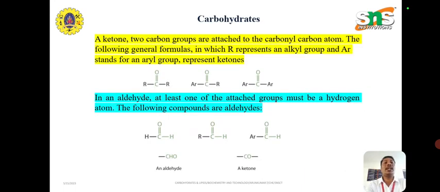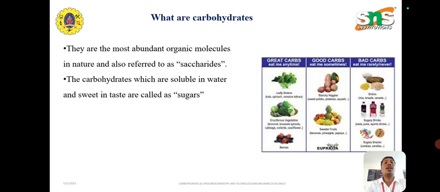In a ketone, two carbon groups are attached to the carbonyl group atom. The following general formulas, in which R represents an alkyl group and Ar stands for an aryl group, represent ketones. In an aldehyde, at least one of the attached groups must be a hydrogen atom. The following compounds are aldehydes. An aldehyde, a ketone. What are carbohydrates?